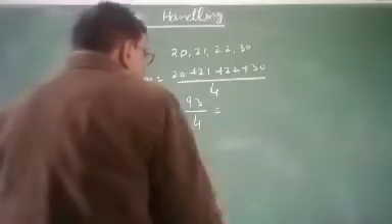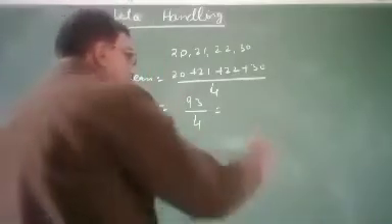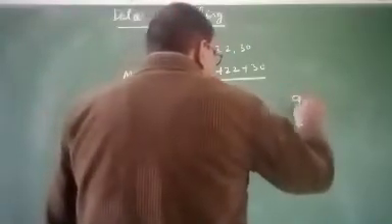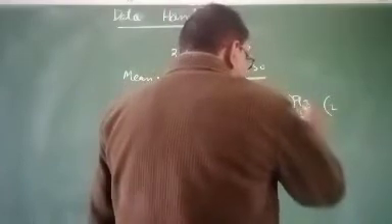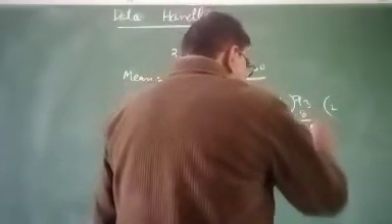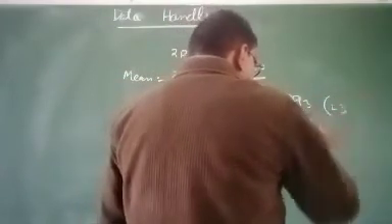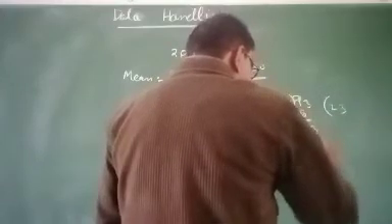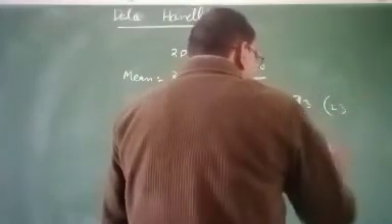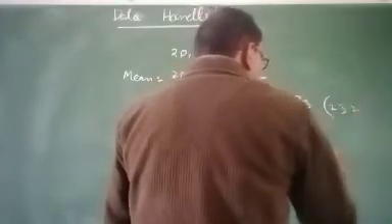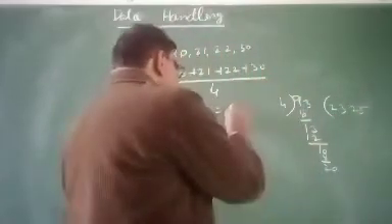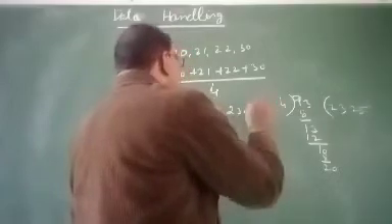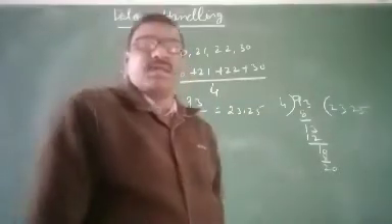When we divide 93 by 4, we get 20.25. 20.25 is the mean of this data.